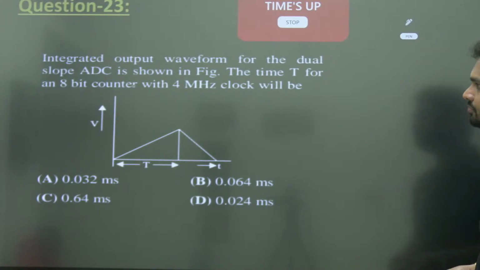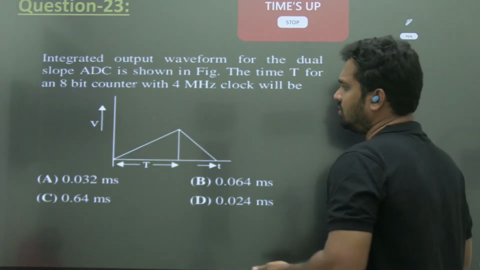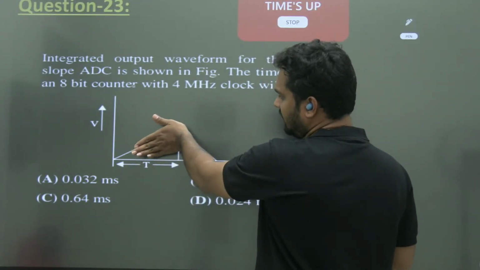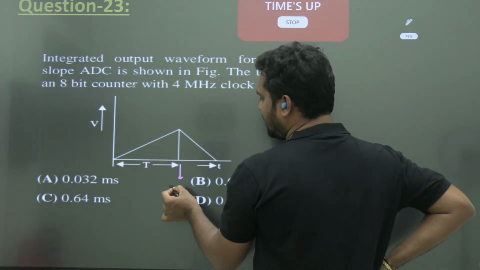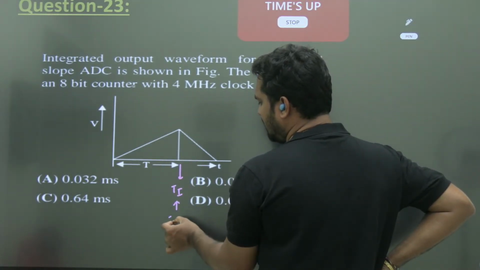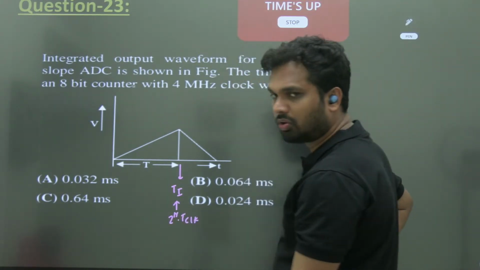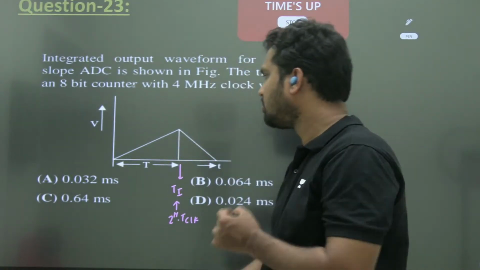So here the integrated output waveform for the dual slope ADC. Okay. So it may be positive, negative, छोड़ दो. It depends on the type of ADC. Okay. It will be integration, first integration, second integration. Okay. So this is the time for Ti. It is generally given by 2 power n time period of the clock. Because the counter counts from 0 to 2 power n minus 1 tak, it will be in the first input side. Then it will change to the reference side.